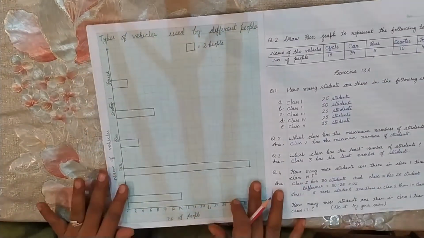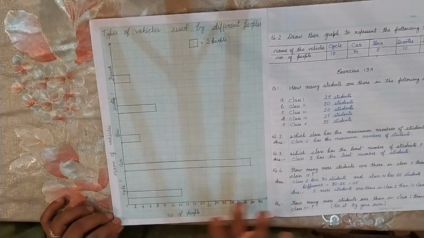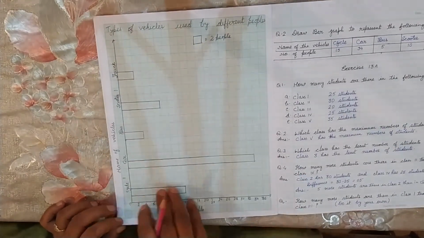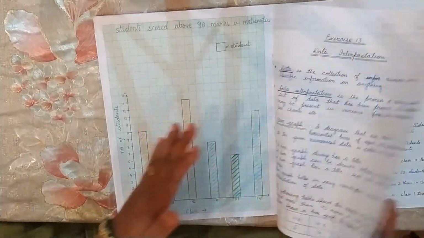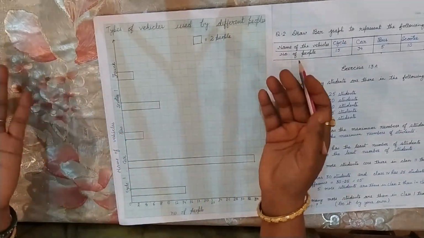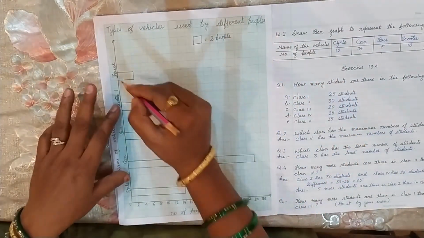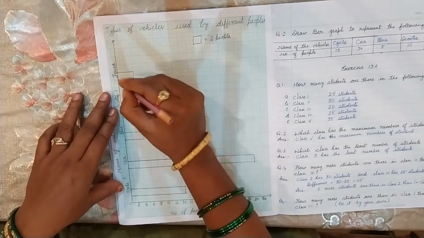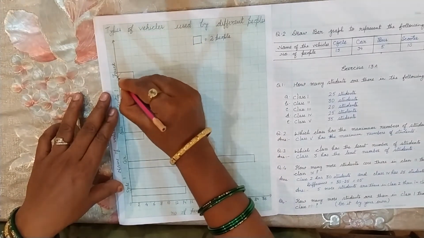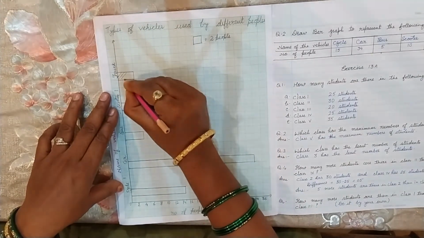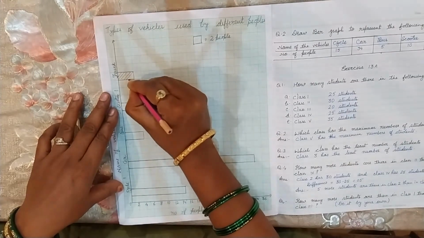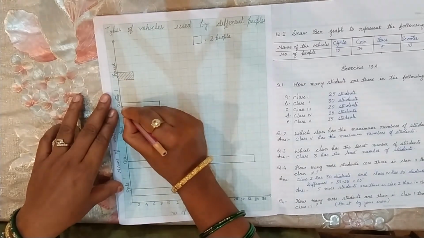So this is a horizontal bar graph. Okay. This one is the vertical bar graph. This is the horizontal bar graph. If you want to color it, you can color or do the pencil shading also. That part also I am going to teach you. Just draw the slanting line. Okay.